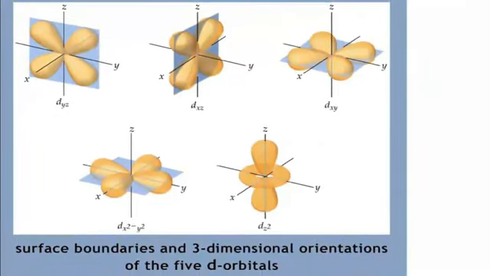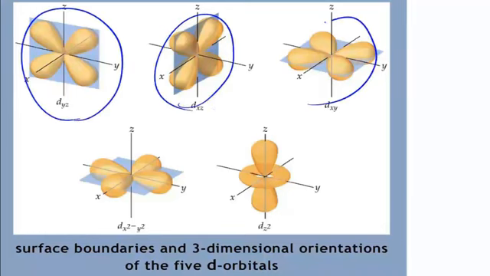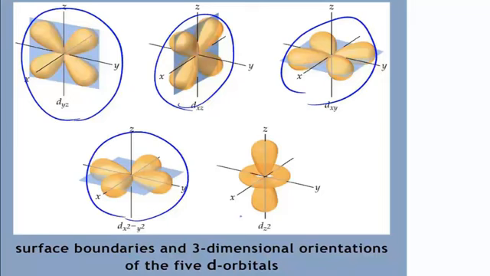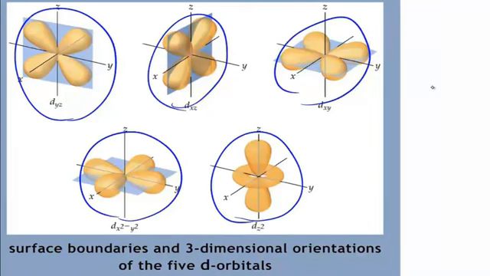Let's take a look at the surface boundaries and three-dimensional orientations of the 5d orbitals. So here, again presented on the XYZ axes, we can see that every one of these orbitals has a different orientation in three-dimensional space. So notice that there are 5 orbitals at the d level, and we can use quantum numbers to understand why that would be the case.